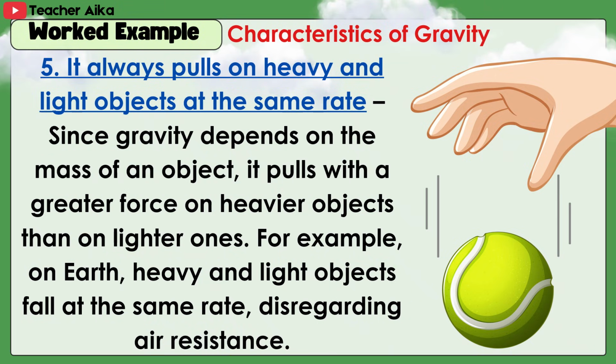5. It always pulls on heavy and light objects at the same rate. Since gravity depends on the mass of an object, it pulls with a greater force on heavier objects than on lighter ones. For example, on Earth, heavy and light objects fall at the same rate, disregarding air resistance.